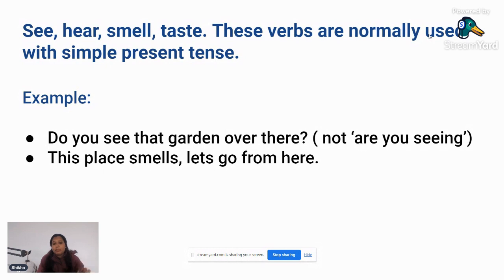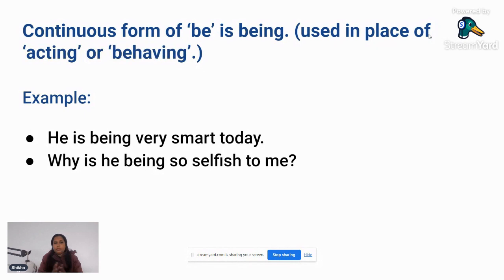This place smells. Let's go from here. We will not say this place is smelling. Why? Because it's not like when you are there, that place is stinking, and when you go, that place will stop stinking. No, and that's why you have to use simple present tense. That means this place smells bad, let's go from here. I hope you understood the difference between the usage of continuous form and simple present tense.